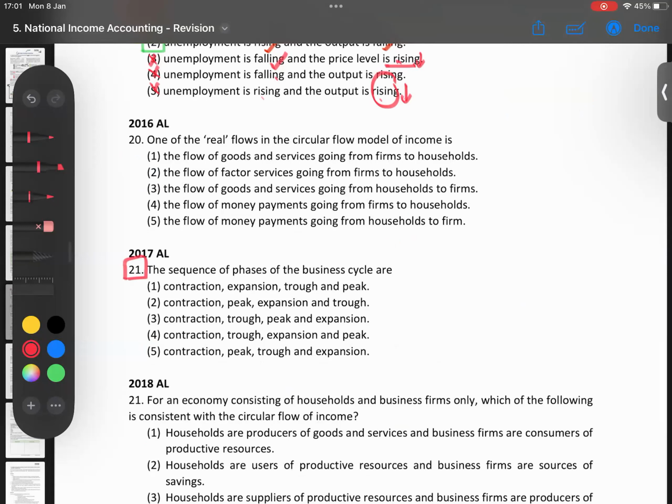Contraction, expansion, trough and peak. Contraction, peak, expansion, trough. Contraction, trough, peak, expansion. Contraction, trough, expansion, peak. Contraction, peak, trough. Look at the diagram and see. They ask me the order. What is the correct order?